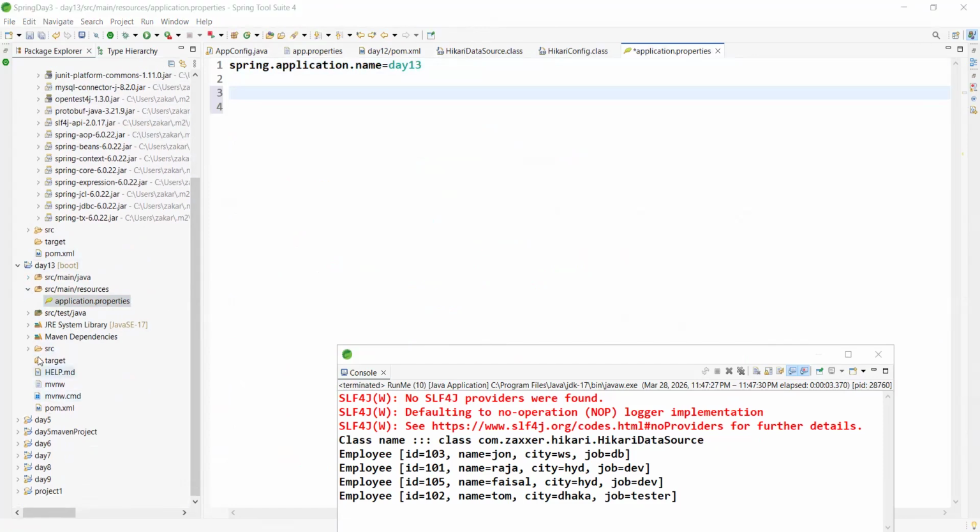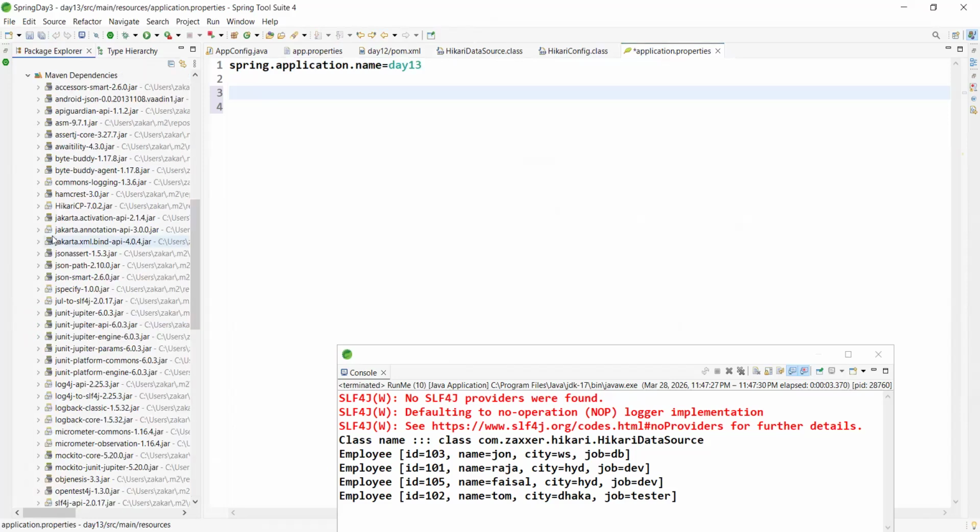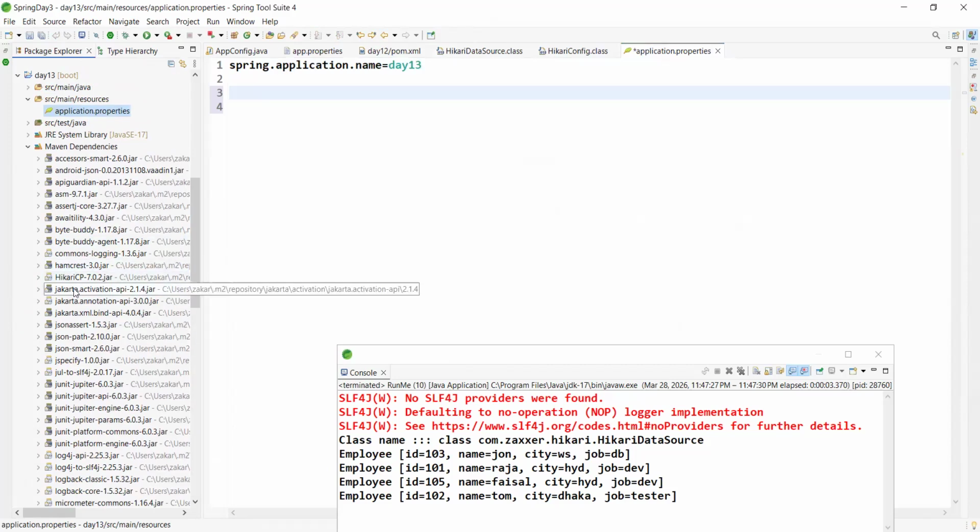I'm asking you a very important question for understanding. Observe: who is adding HikariCP? Spring Boot only, right? Do you think Spring Boot has the capability to create the HikariCP object internally? So another point to observe. I think it is not recommended to explain this here.